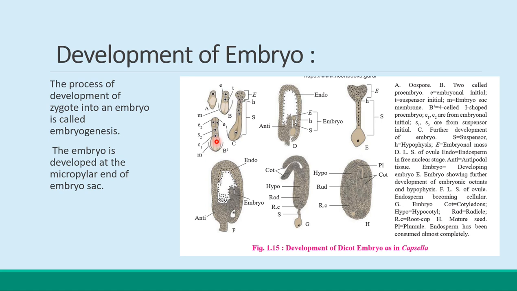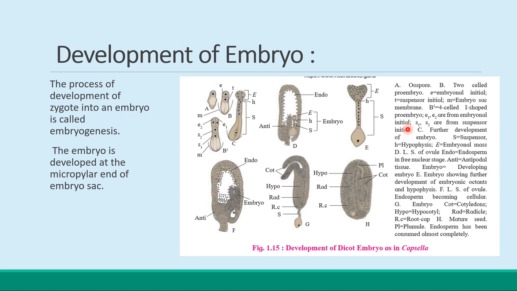The larger cell towards the micropyle is called the basal or the suspensor initial cell, and the smaller cell towards the chalaza is called the terminal or the embryonal initial cell.